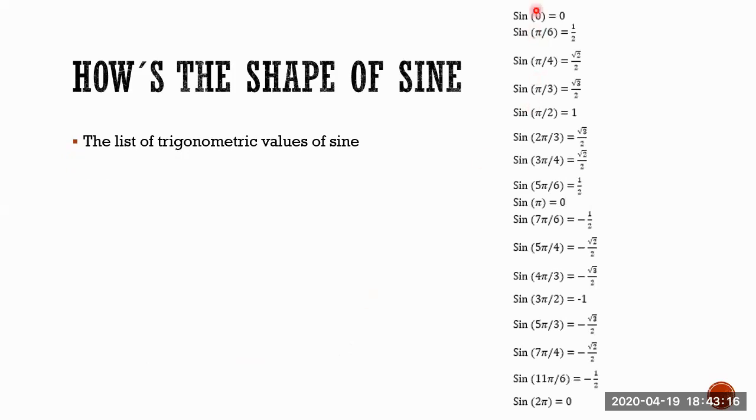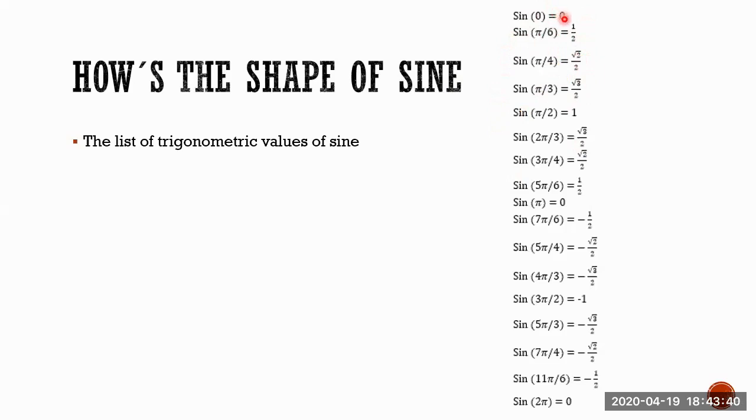Look, something interesting, and trying to conclude this in the graph we're going to do. If you remember, a graph needs points. The points here are made by those values, by 0 and this result, by pi/6 and this result. So practically the coordinates here are (0, 0), (pi/6, 1/2), (pi/4, square root of 2 over 2).